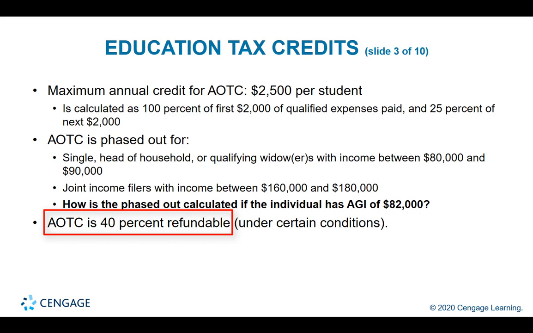If this $1,500 is refundable, then you apply the tax credit and have $500 refunded. In this case, AOTC is 40% refundable, meaning that 60% is not refundable. So you would apply the AOTC that's non-refundable to the tax credit, and then the 40% will be refundable.